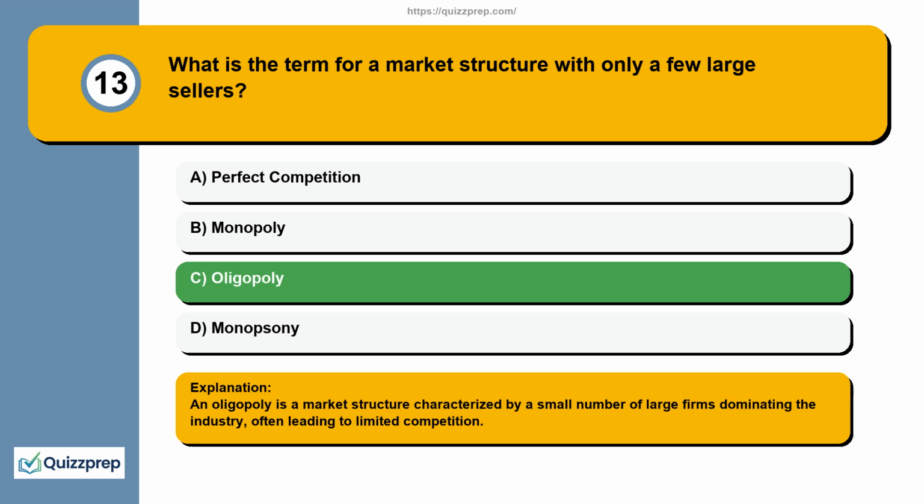Oligopoly. Explanation. An oligopoly is a market structure characterized by a small number of large firms dominating the industry, often leading to limited competition.